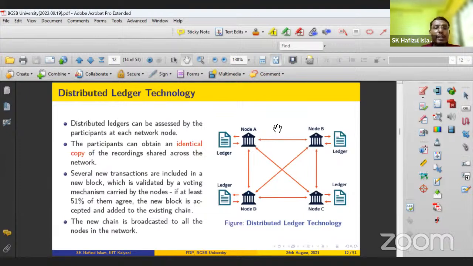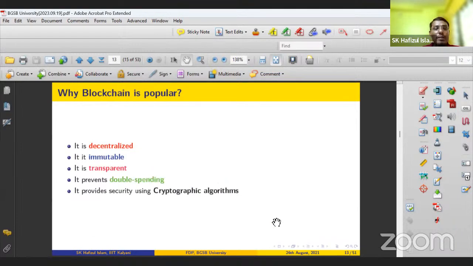Okay, distributed ledger technology. That means, as I showed, the same copy of the chain must be available to all the nodes, right? So that the genuine copy of the chain is available to all the nodes, and the information about all the blocks is known to every node. So this is the concept of distributed ledger technology.